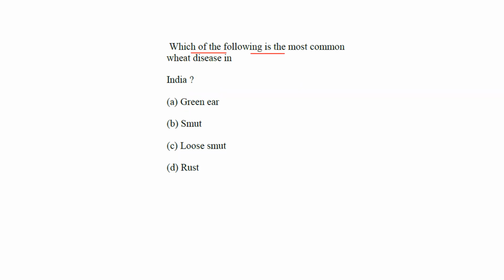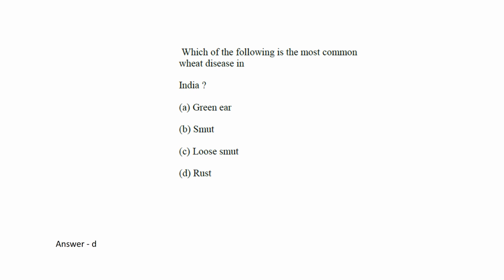Which of the following is the most common wheat disease in India? Green ear, smut, loose smut, rust. It is actually D, rust.